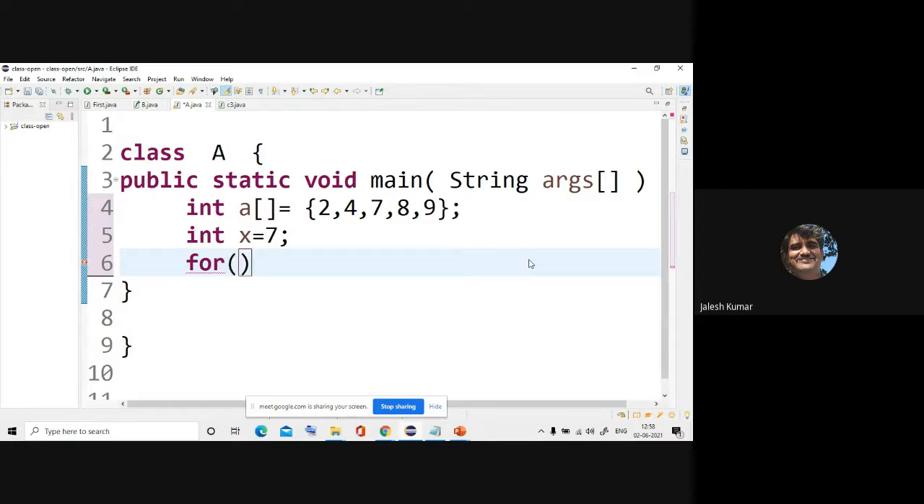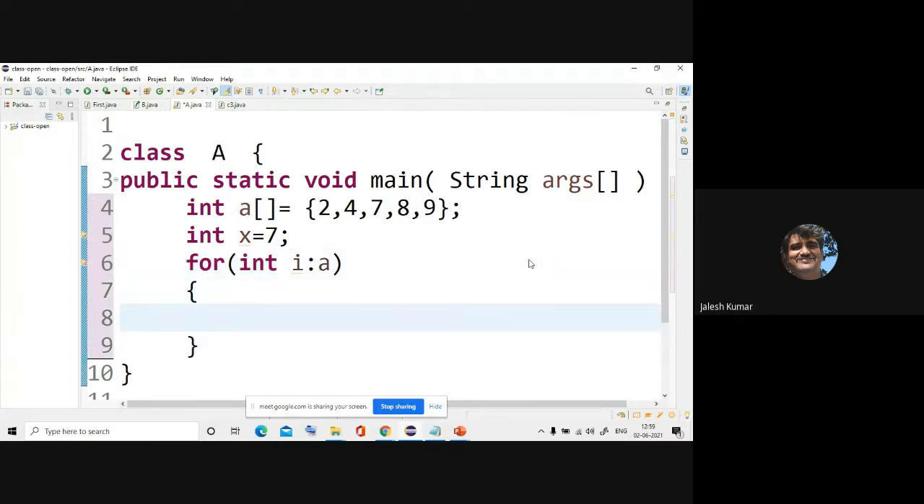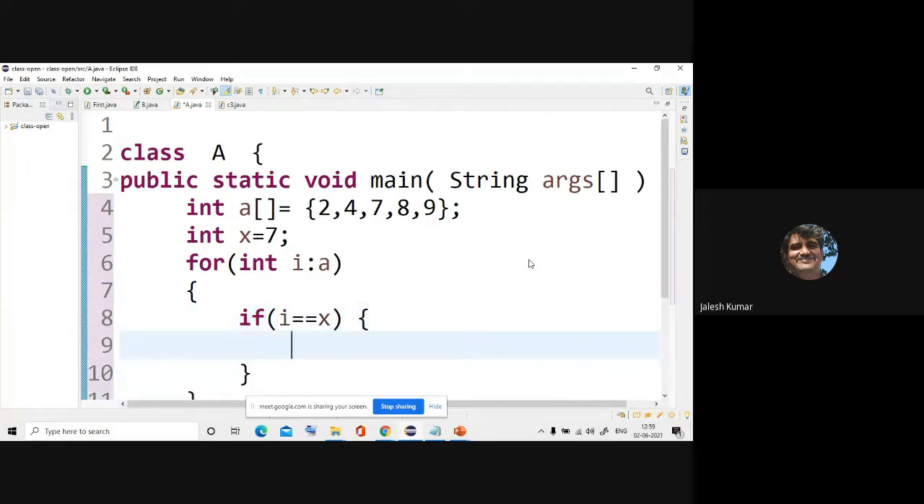Okay, we will declare one variable, x, or I'll take i. So I am pointing to a. After that, if i is equal to x, is it not? If i is that number, then we will set some boolean equal to true.